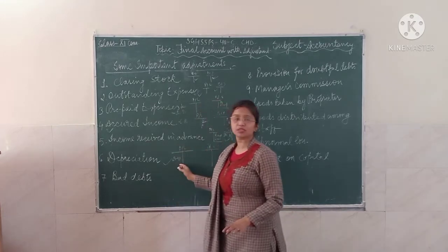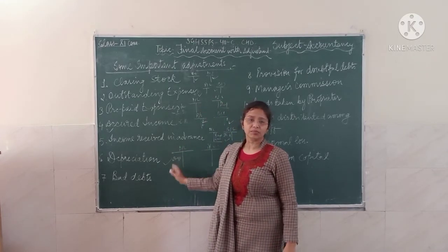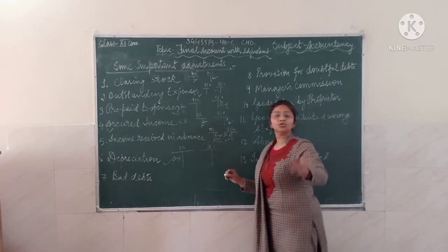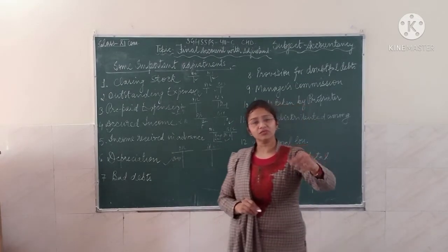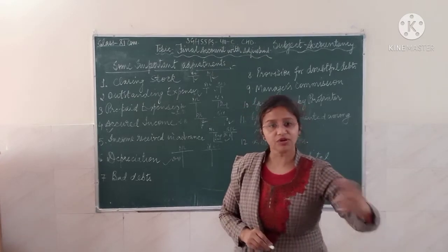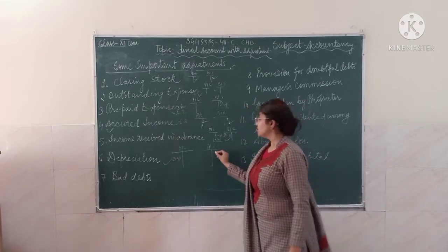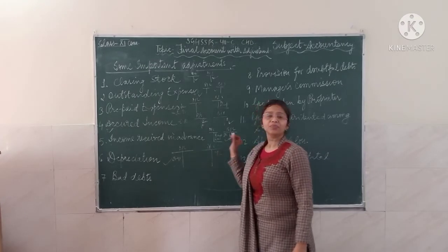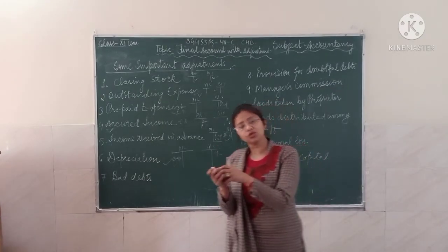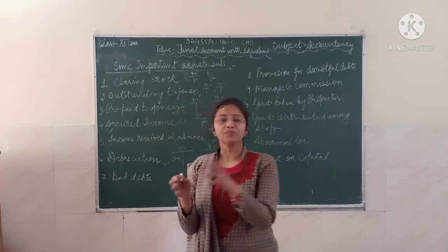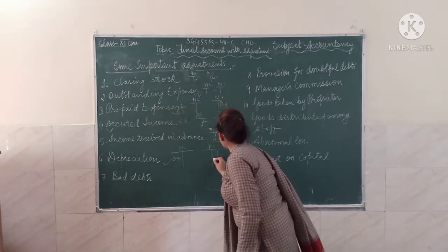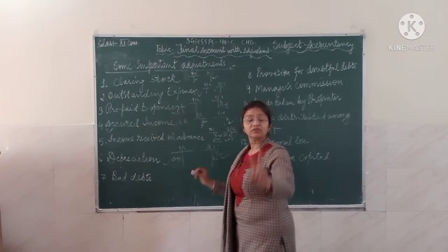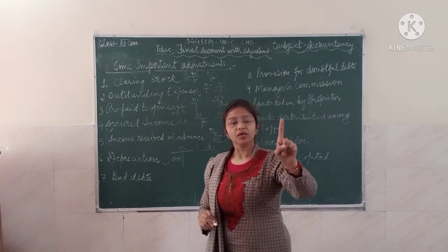Also, it will be deducted from the concerned asset. If you are charging depreciation for the furniture, you deduct that depreciation from the furniture. So you give the two-fold effect of one adjustment.